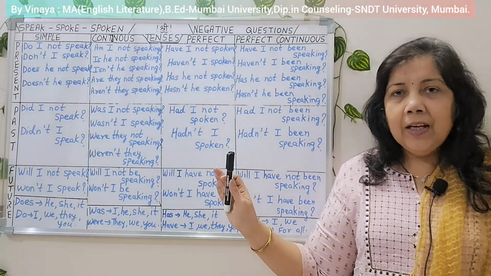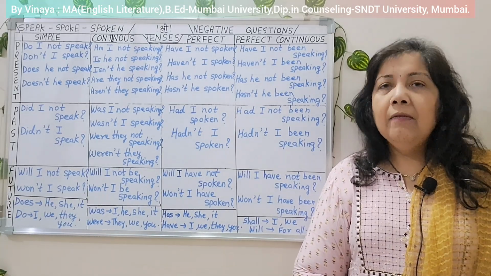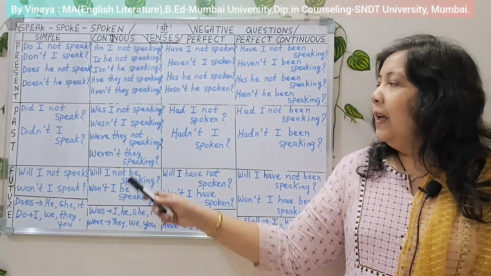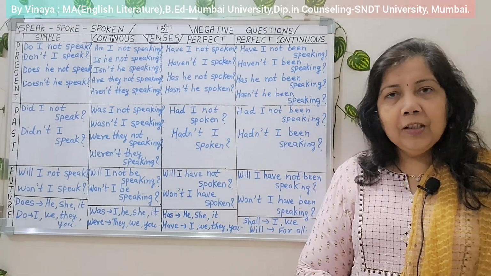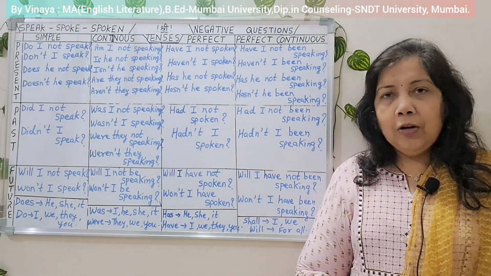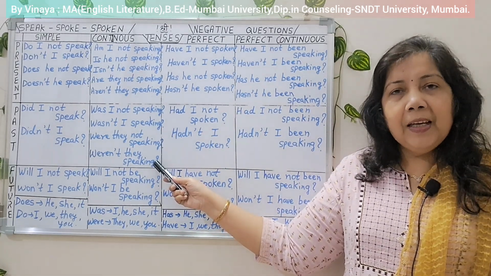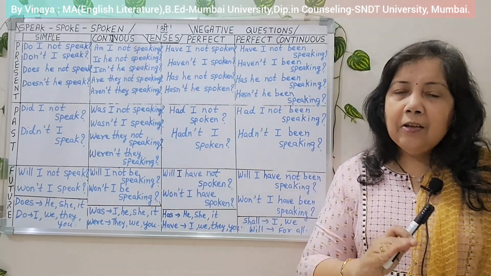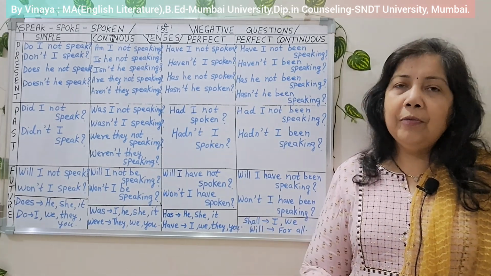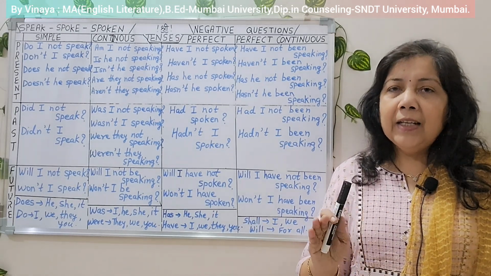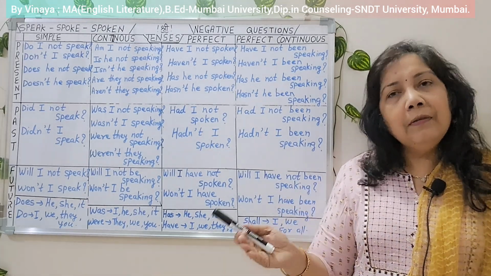So that is the format. Was I not speaking? Was not, wasn't. Wasn't I speaking? Second one, were they not speaking? Were not, weren't. Weren't they speaking? Was for singular nouns or pronouns, were for plural nouns and pronouns. So, he, she, it and I was, and they, we and you were.